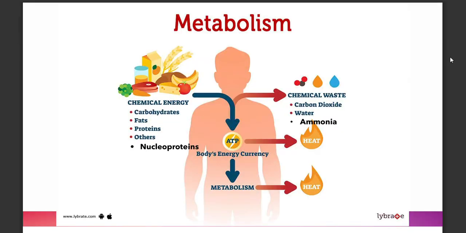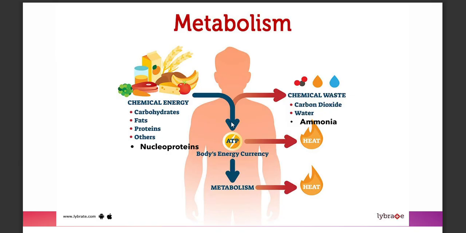This is a simplified diagram showing the different biomolecules we obtain from food particularly or from supplements. So we have carbohydrates, lipids, proteins, nucleoproteins, including vitamins and minerals that enter the body by consumption.